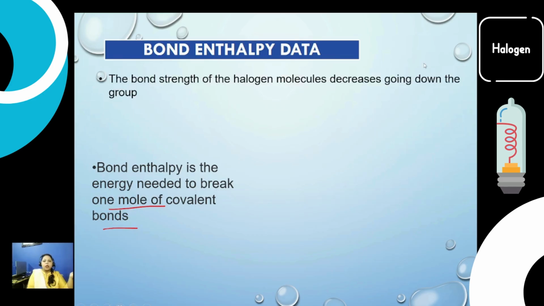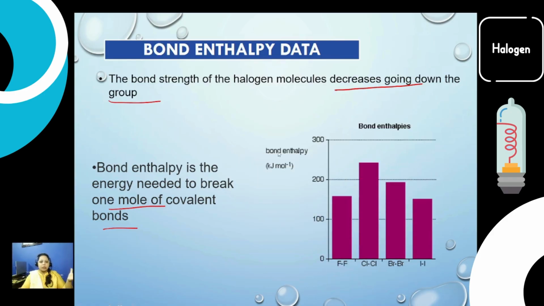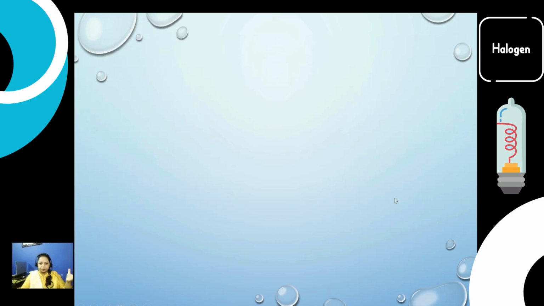The bond enthalpy decreases down the group because, with bigger size, the electrons are not that much attracted to the nucleus as compared to the electrons in a smaller molecule. So the bond enthalpy of iodine is quite less.